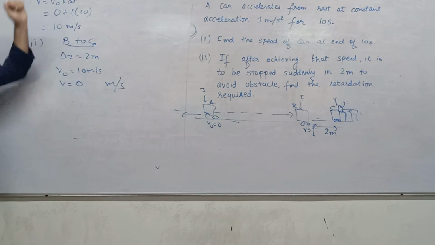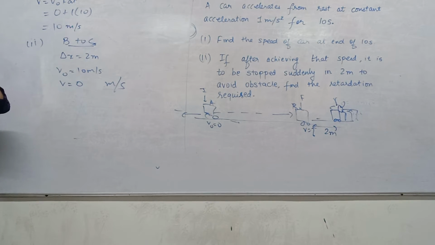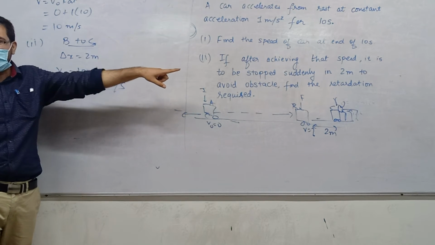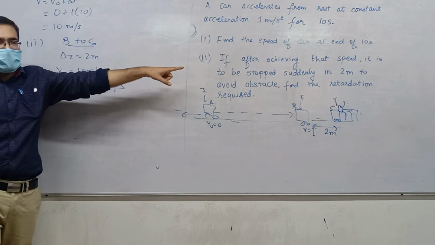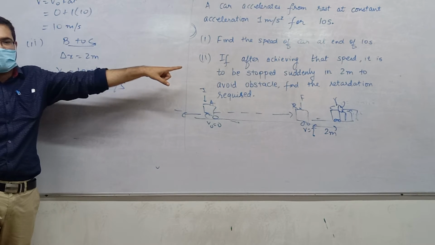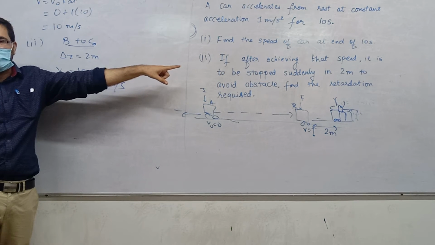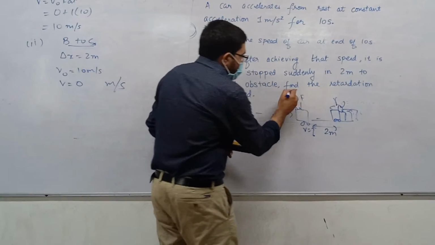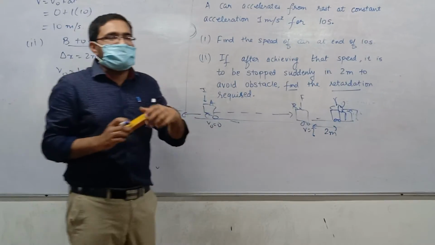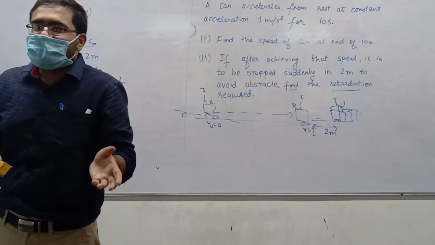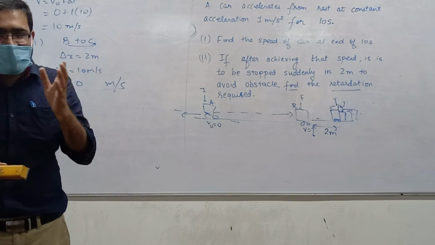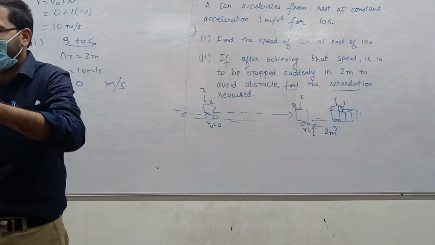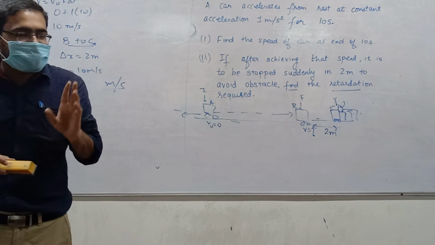Anyway, which equation is suitable? Second. Are you sure? What do we have to find? Retardation. What is retardation? Decrease in speed. Decrease in speed is called retardation, but you cannot find it. You can only find a quantity. What is retardation as a quantity? Magnitude of acceleration. Is that okay or not? Means you have to find acceleration. Yes. So let's find out acceleration.